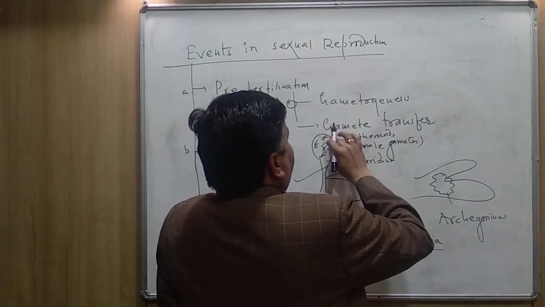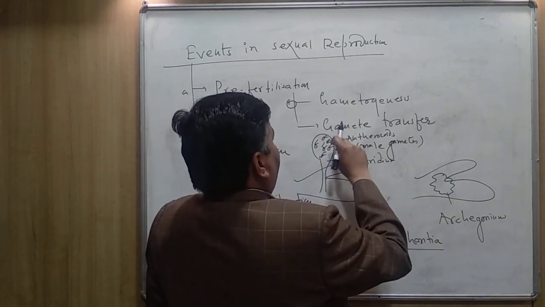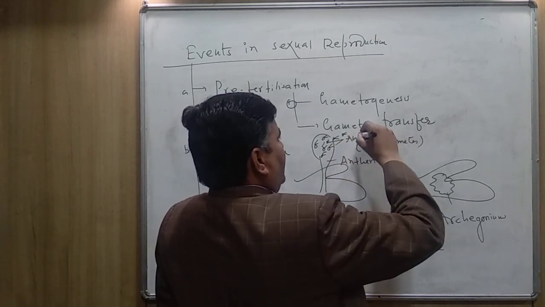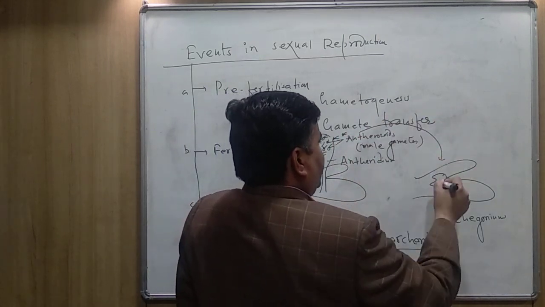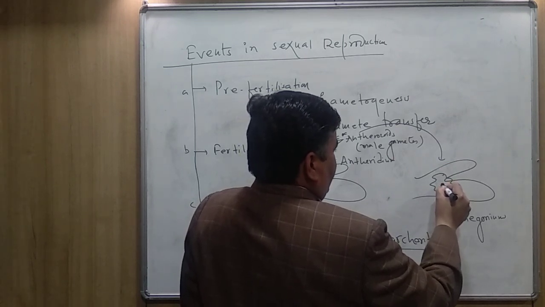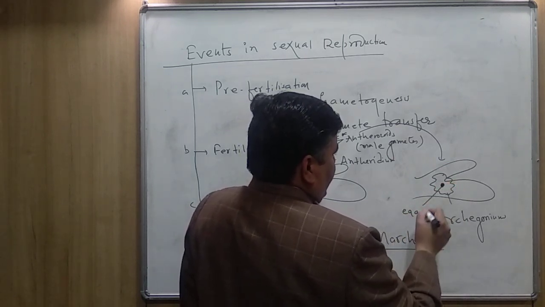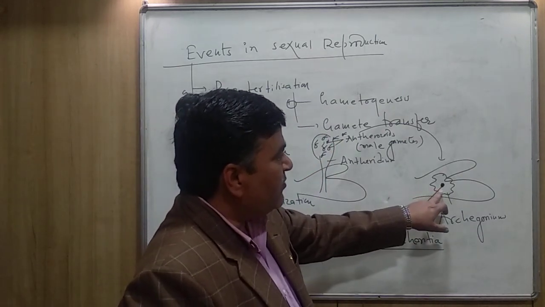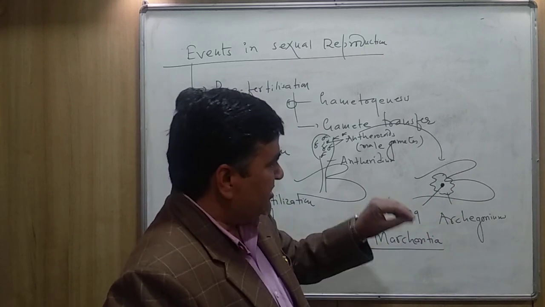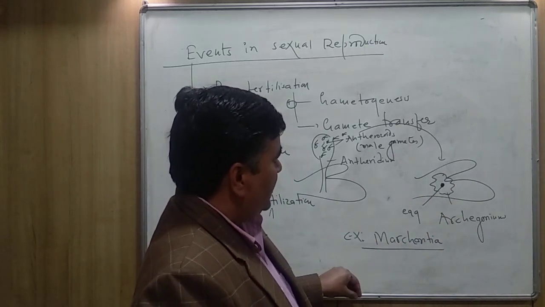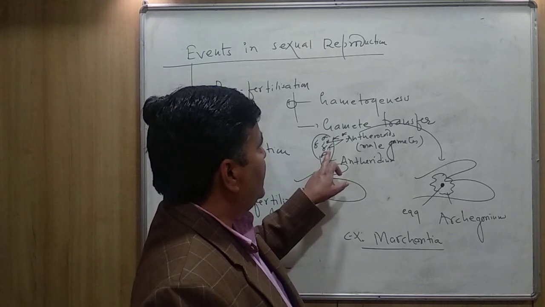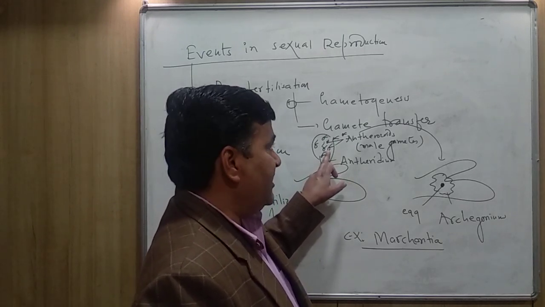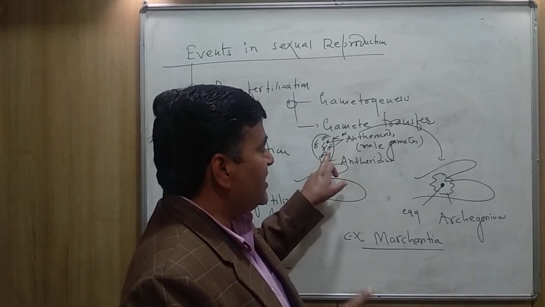When the antheridium ruptures, the antherozoids come outside, and where do they go? They go inside the archegonium, which contains the egg. As I told you, in this case, the egg is non-motile. It is stationary, fixed, unable to move. But here, the antherozoids can move from one place to another. But the condition is that water is required.